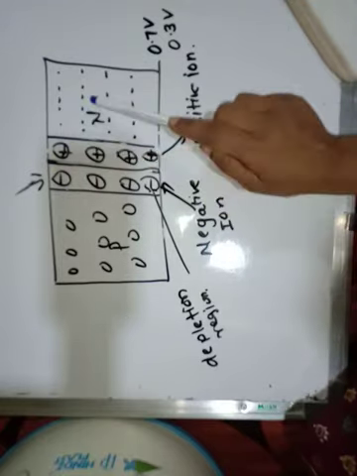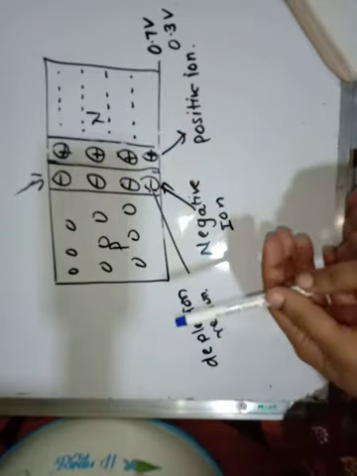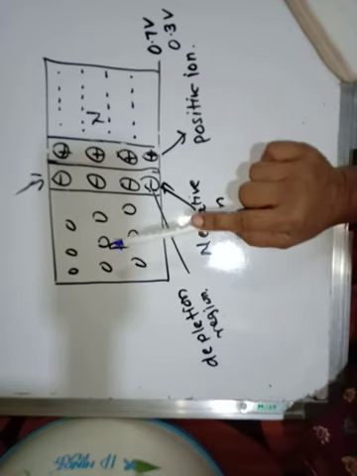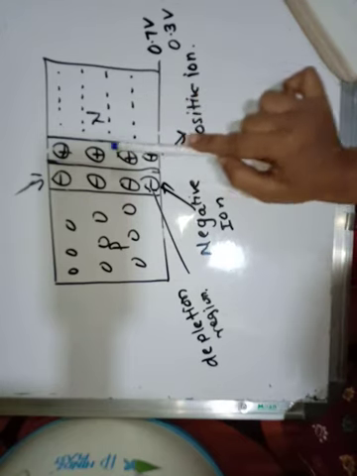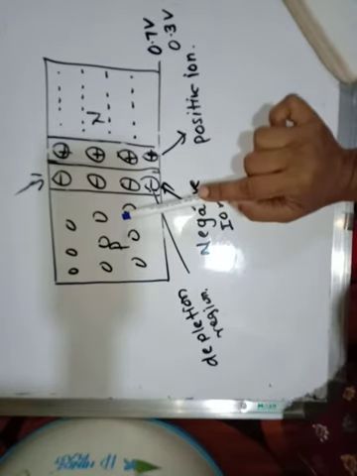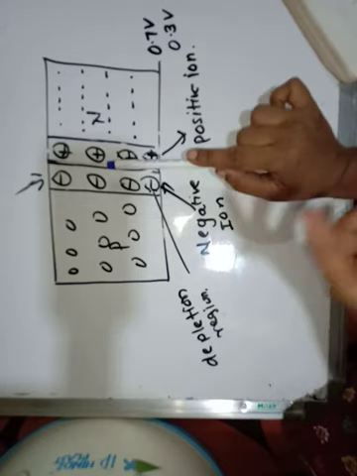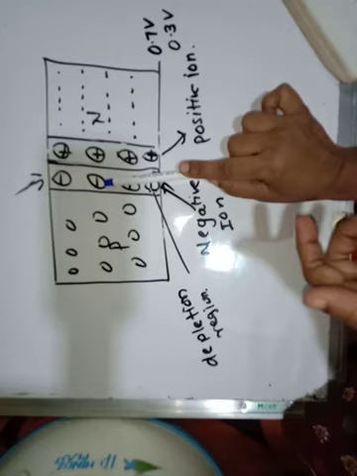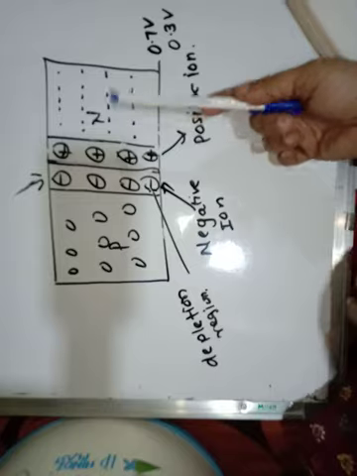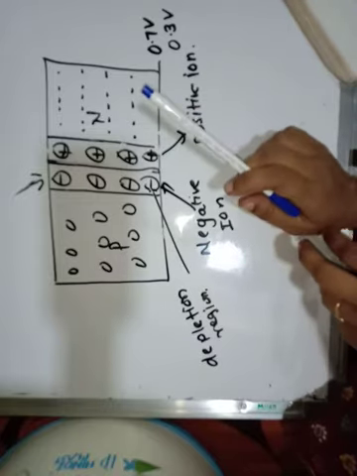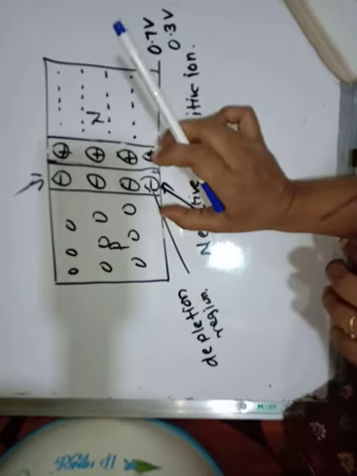The atoms of the N region lose electrons and become positively charged, and the atoms of the P region accept electrons and become negatively charged. So opposite ions, positive and negative, are produced here, and these ions oppose the further flow of electrons across the junction.